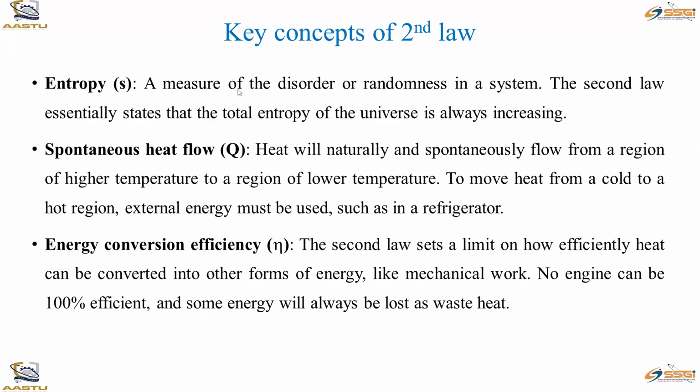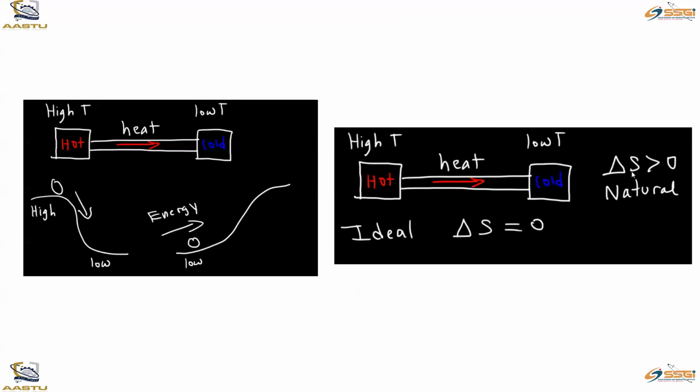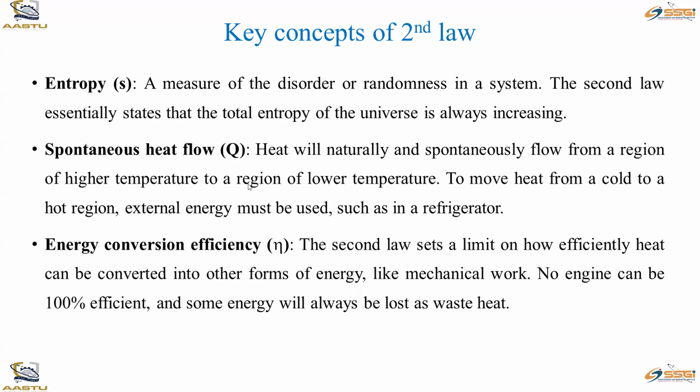The second law states that the total entropy of the universe is always increasing. That means it is always a positive number. Look, delta S greater than 0 means what? Some number greater than 0 means entropy is always positive. So the total entropy of the system is always increasing, so it is greater than 0, a positive value.